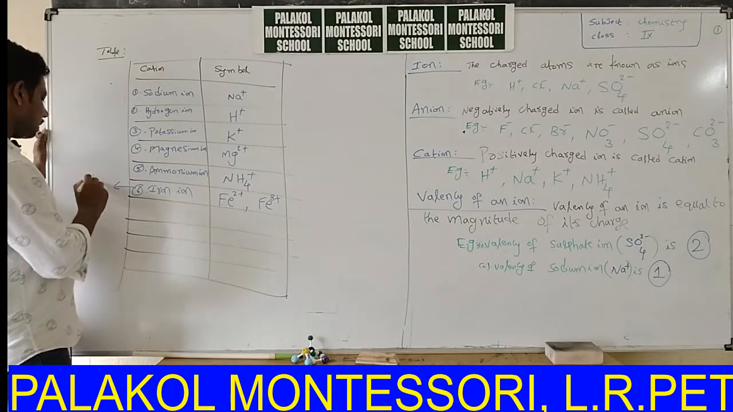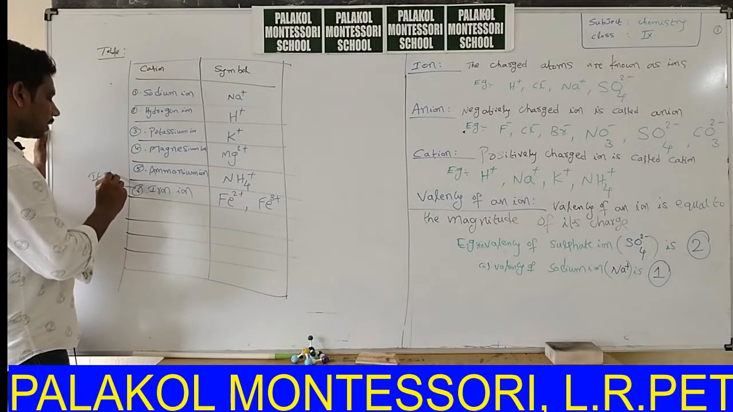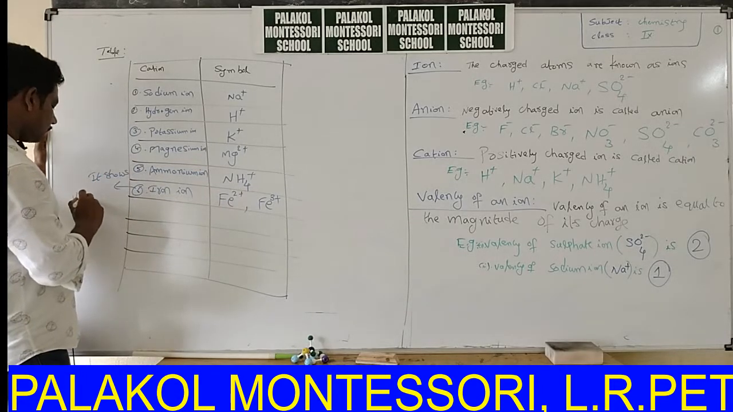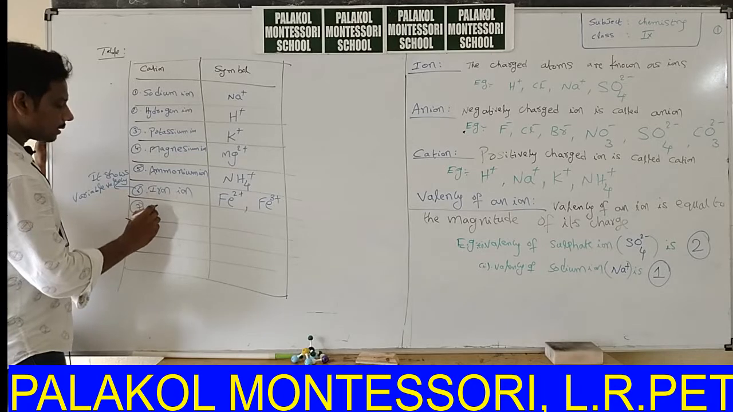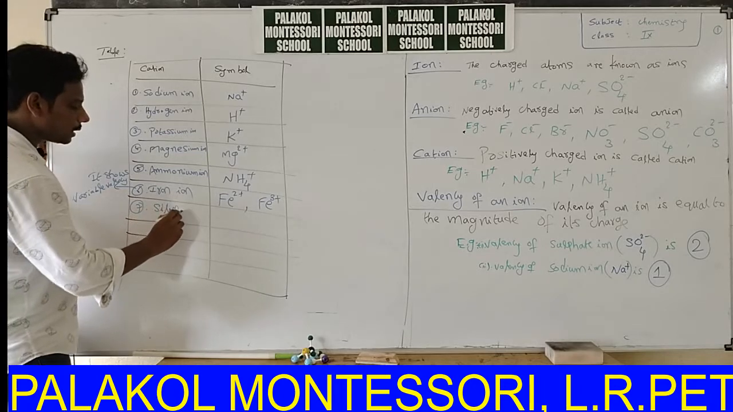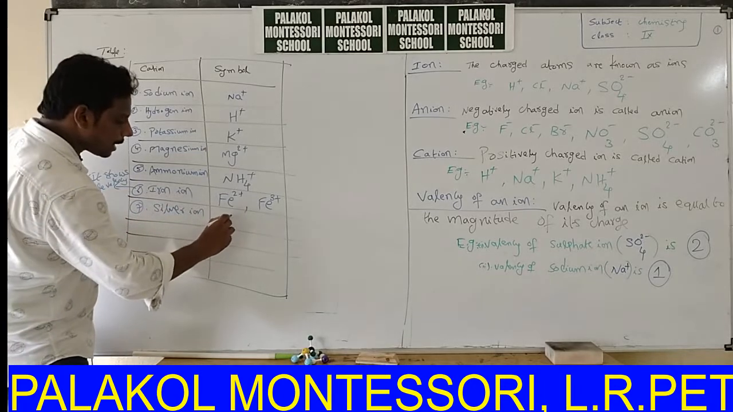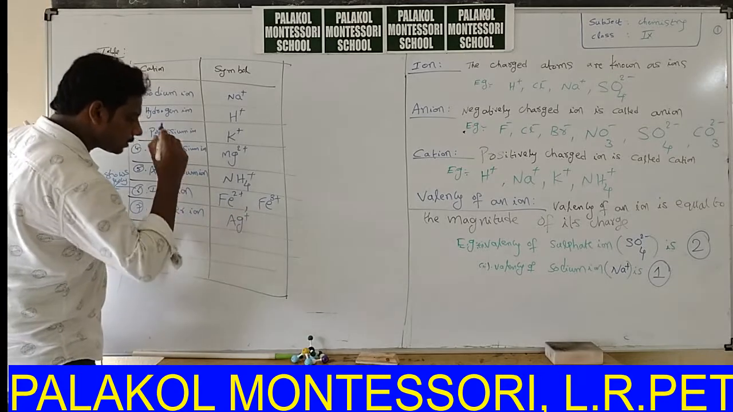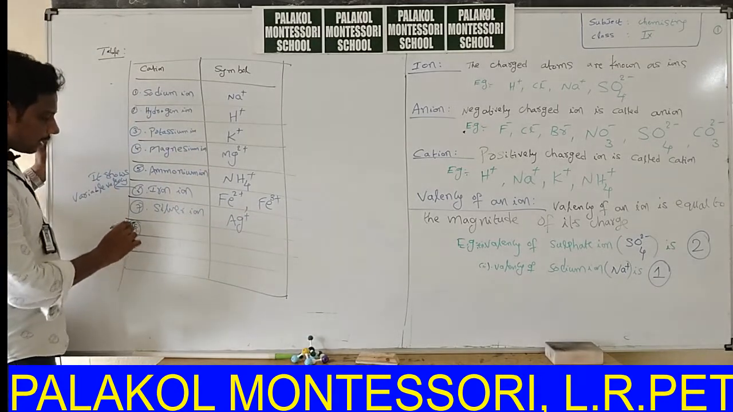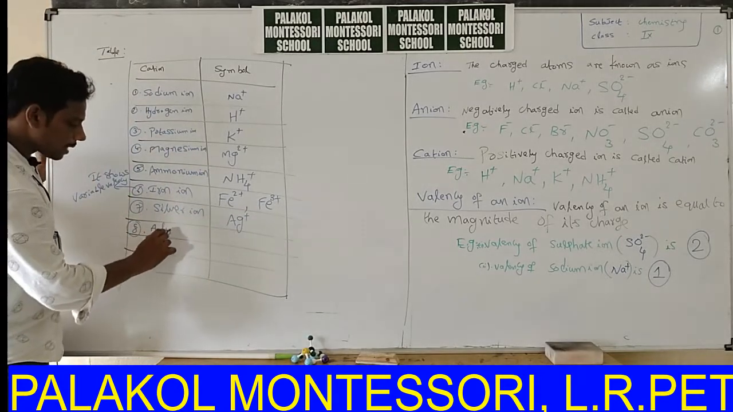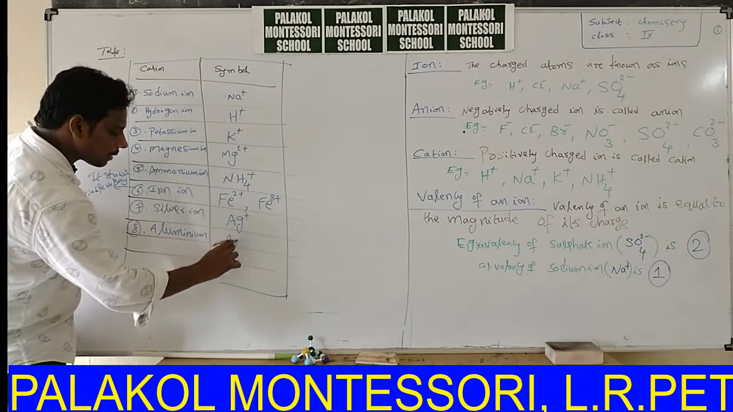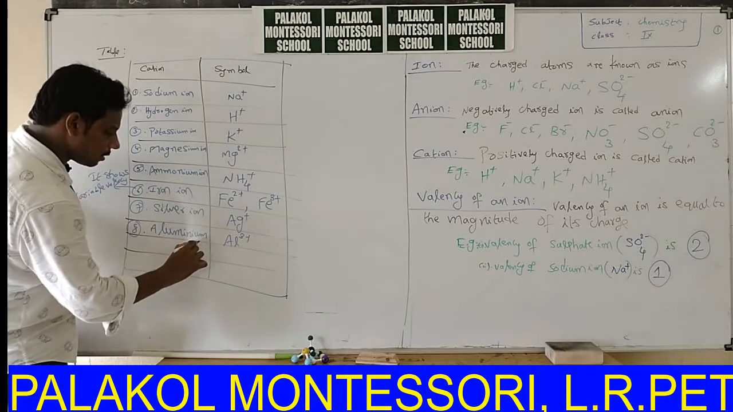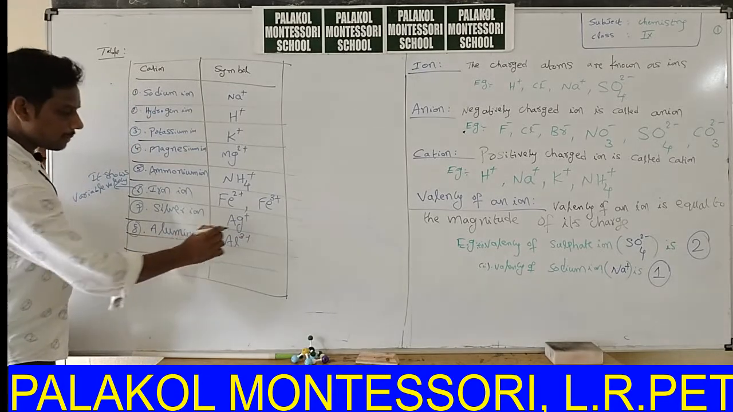Iron shows variable valency. Okay, next, seventh one, silver ion. Silver symbol Ag, it forms Ag+ ion. Eighth one, aluminium, its symbol Al3+. Aluminium ion, Al3+.